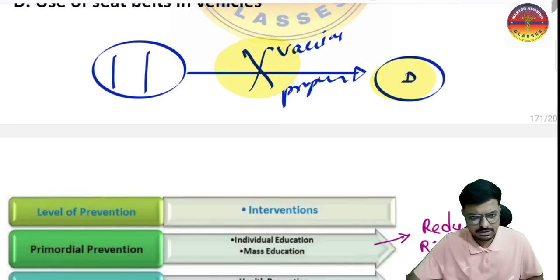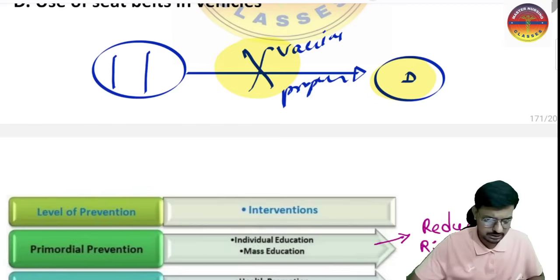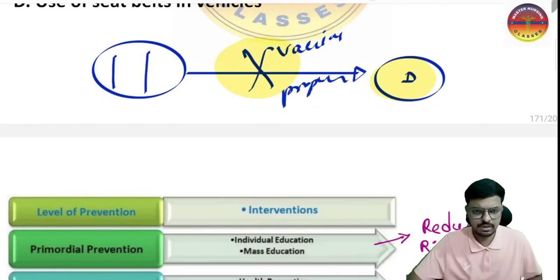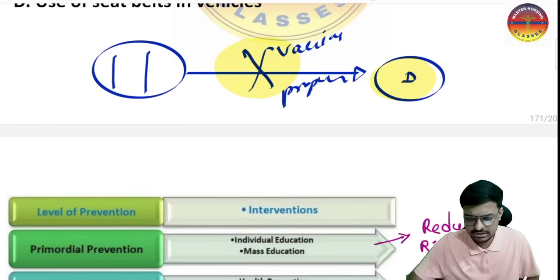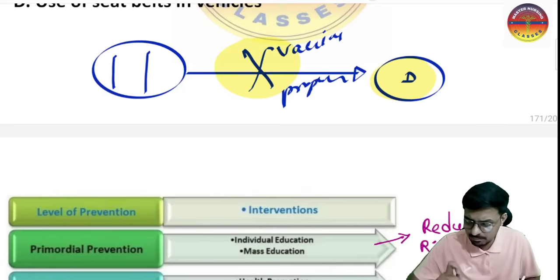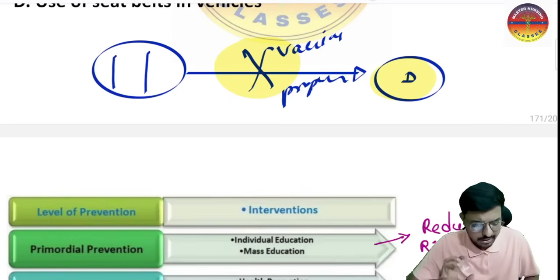In high burden states, countries and areas, there is a risk of infection, so there I give the vaccine. It means I am specifically protecting, and I take this intervention before the onset of the disease in order to prevent it. This is called primary prevention. Primary prevention means any intervention you take before the onset of the disease. In this we have specific protection and health promotion.